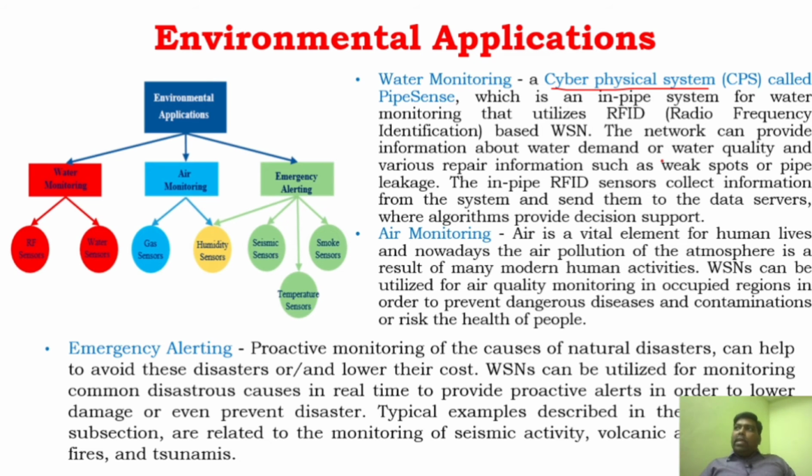And air monitoring. We know that we have different sensors to measure the quality of air. That can be done, and action can be taken depending upon the sensor values. Similarly, in disasters like volcanic activity or forest fires, sensor networks can be used to sense that information, and we can create an alert system so that we can rescue more people or prevent those disasters. This is about environmental application.